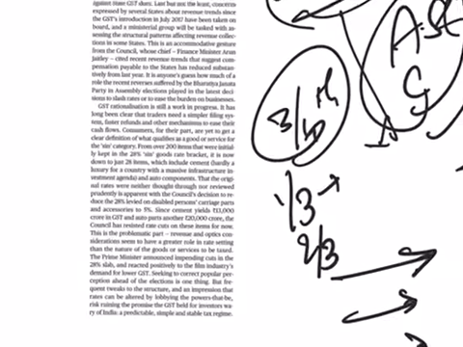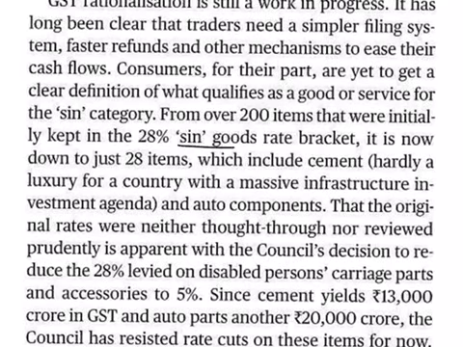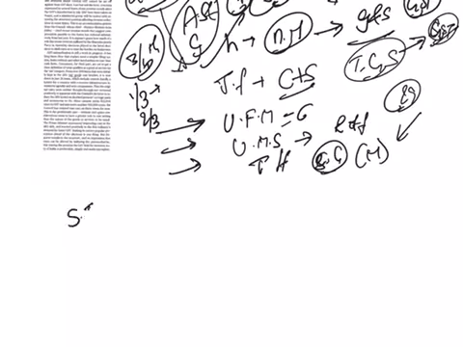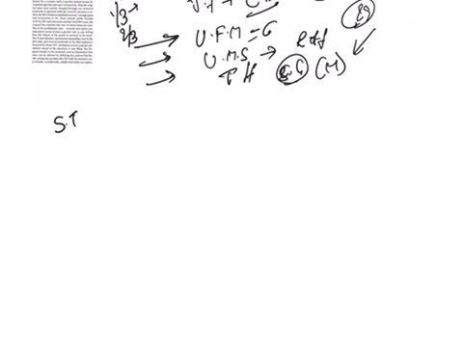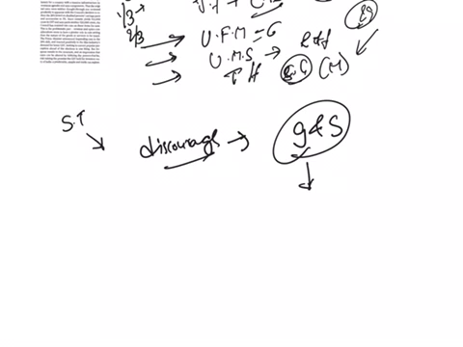And one more thing that we are going to see from this article is that there is a mention of sin goods. We have to know about a type of tax known as sin tax. What is meant by sin tax? These are the taxes that are imposed to discourage consumers from using certain goods or services that are undesirable or detrimental to society.